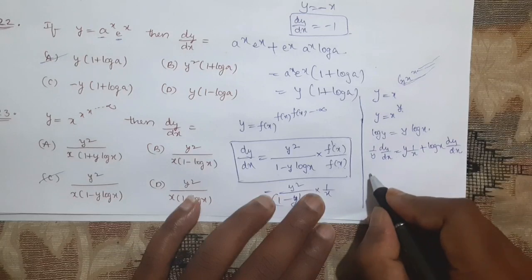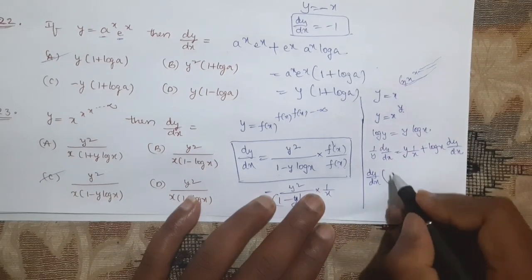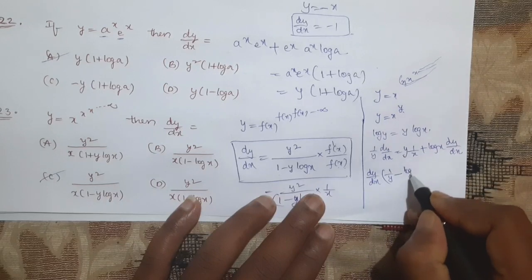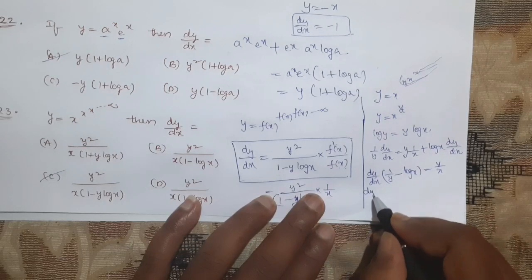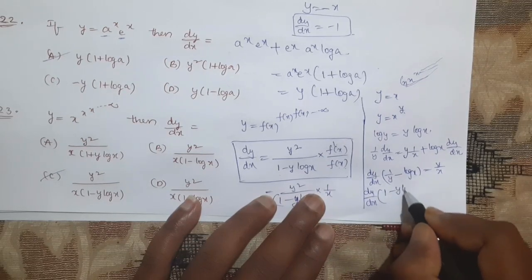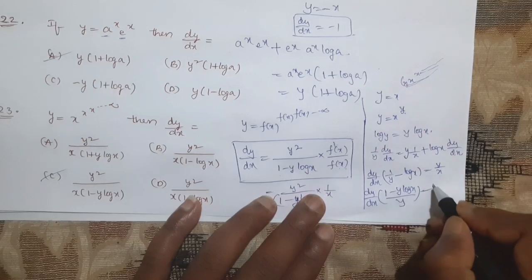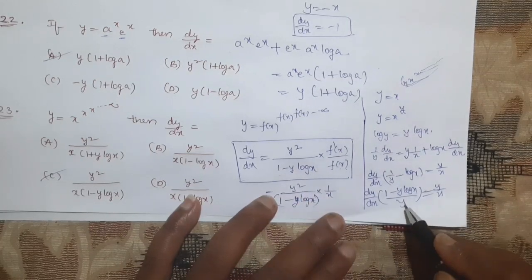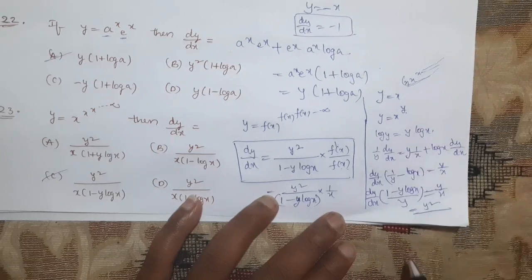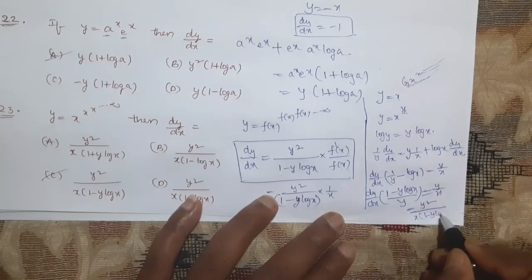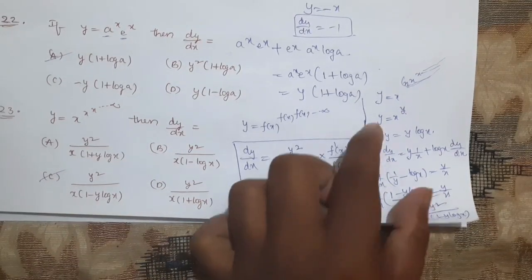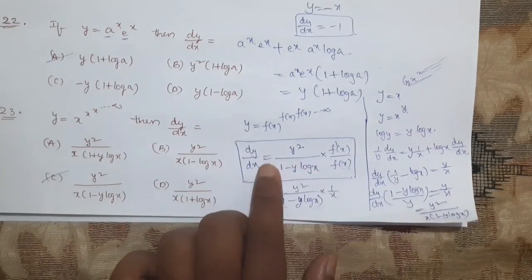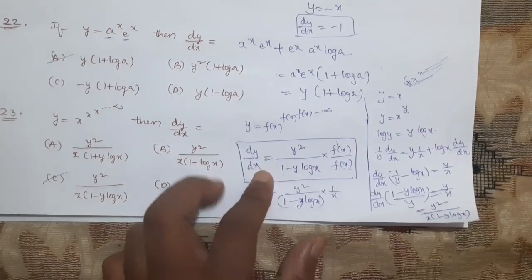Now we take dy by dx common. If we take dy by dx common, it means 1 by y minus log x, which is equal to y by x. Now this one, dy by dx is equal to 1 minus y log x by y, which is equal to y by x. Now if you send that y to that side, it will become y square divided by x into 1 minus y log x. So this is option C. Like this also we can do, but it will take some time. So instead of that, directly remember this formula. Now based on this formula, we are going to solve that question number 24.